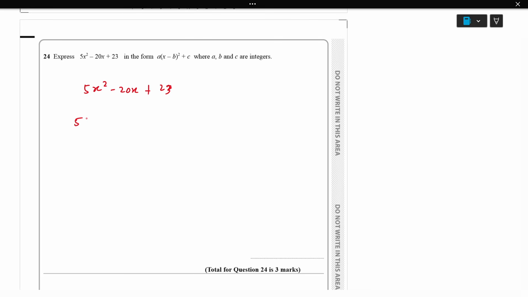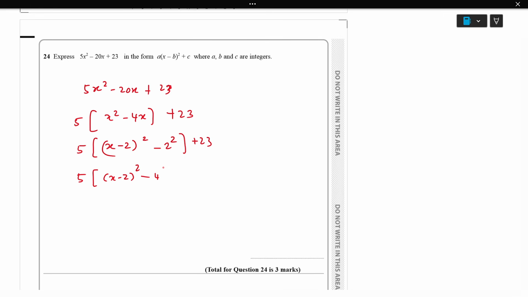The first term's coefficient is 5, bring it out, so 5(x² − 4x) + 23. Then for x, take half, so (x − 2)² − 2² + 23, so 5(x − 2)² − 4, then bring the 5 inside: 5(x − 2)² − 20 + 23, which is 5(x − 2)² + 3. That's the answer.